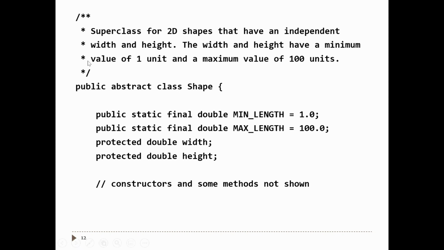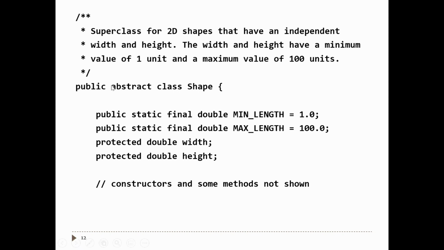All right, our superclass has a description and some invariants up here. The description for the Shape class says it's the superclass for 2D shapes that have an independent width and height. In other words, for every shape you can change its width and height independently. Furthermore, the width and height are always between 1 and 100. So we have an invariant there as well.